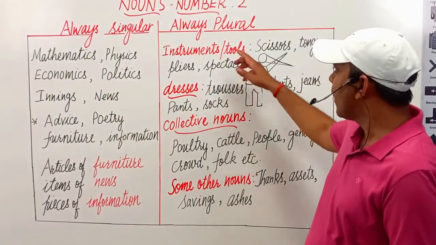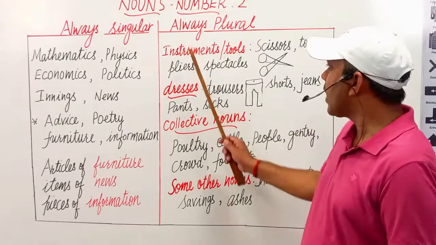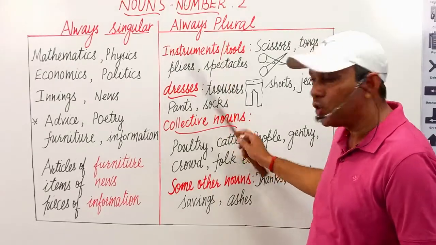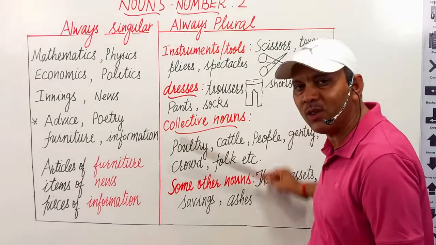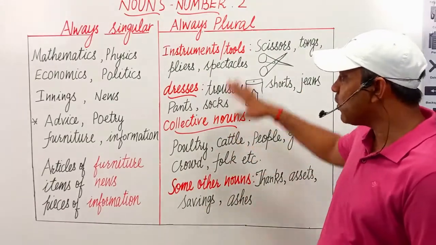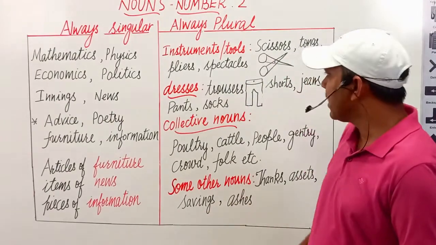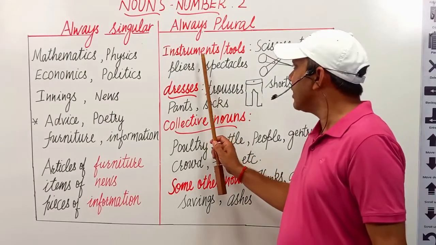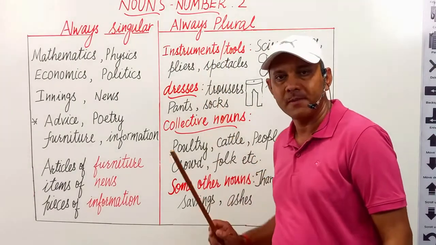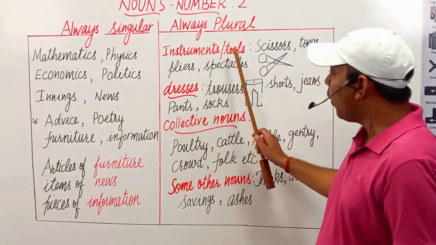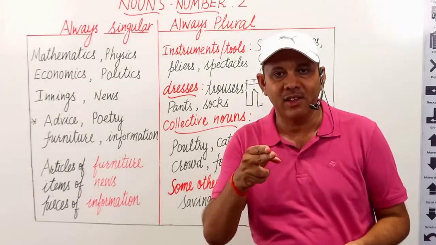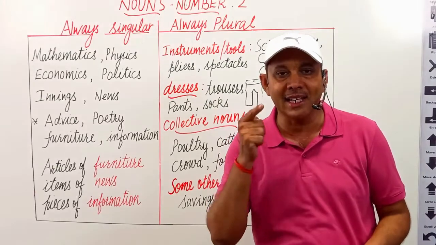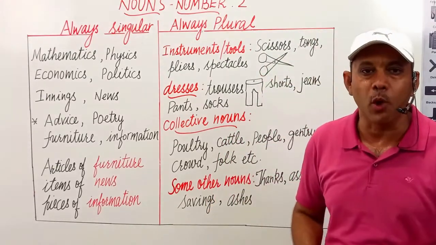And the next is, some nouns are there which are always plural. They are never used in singular form. We have to understand this topic. For example, there are some instruments or tools which always work in pair. A single blade, a single side can't work properly.